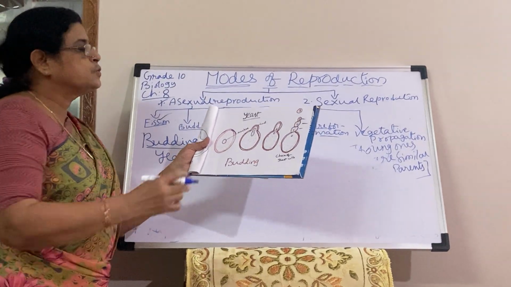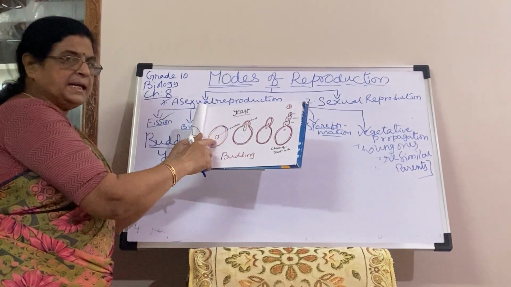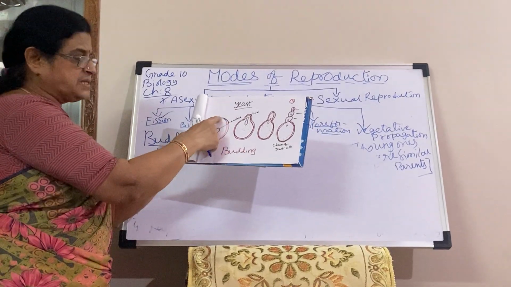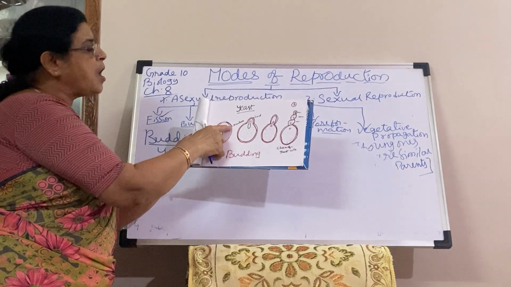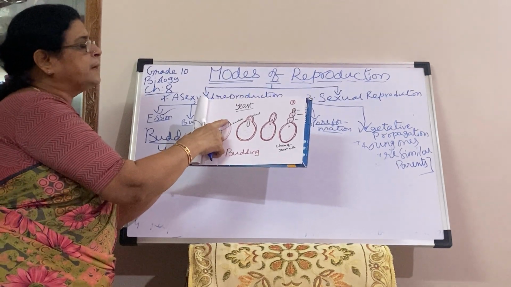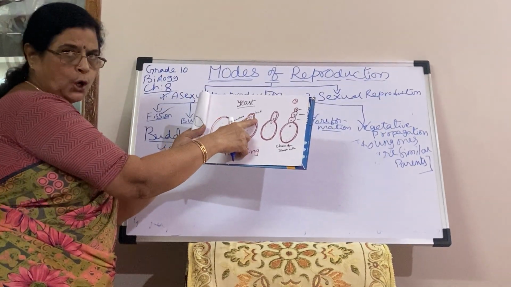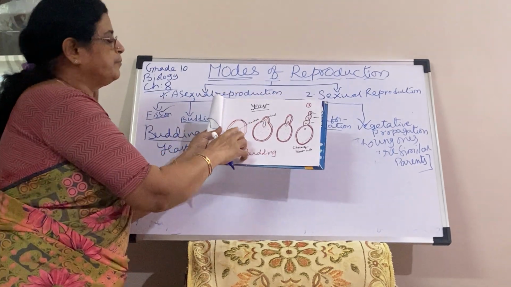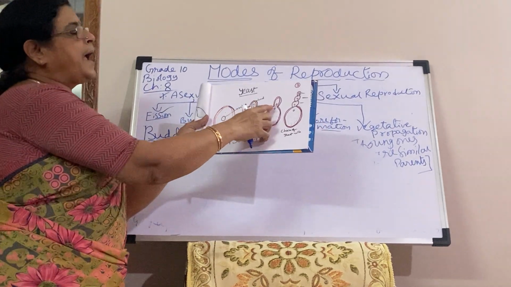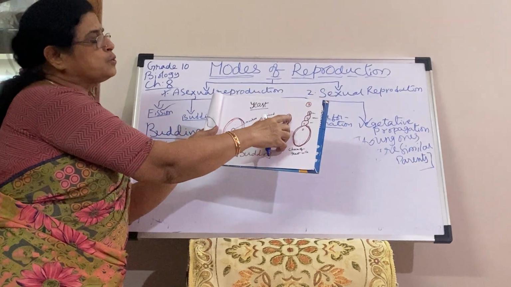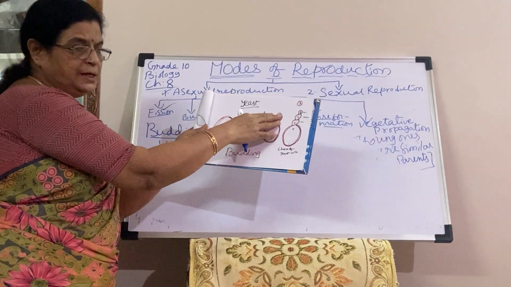Each develops into a new yeast. So yeast budding: a single-celled fungus, it has a cell wall, and here a soft part will be there, and then it forms an outgrowth called the bud. The nucleus elongates and divides into parts. One part goes into the bud, and the cytoplasm too divides.